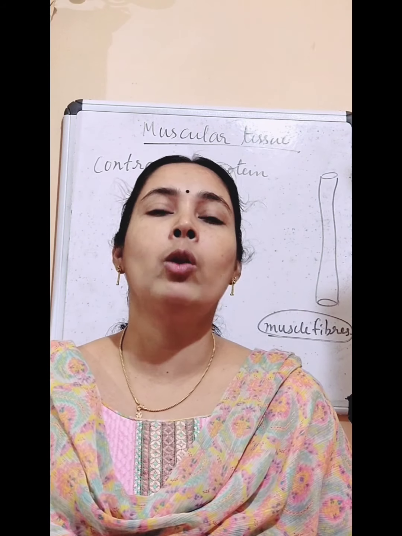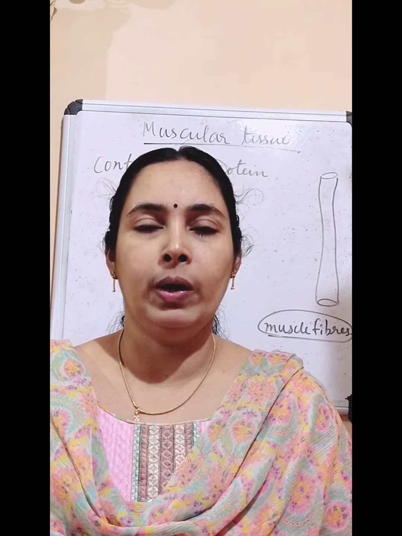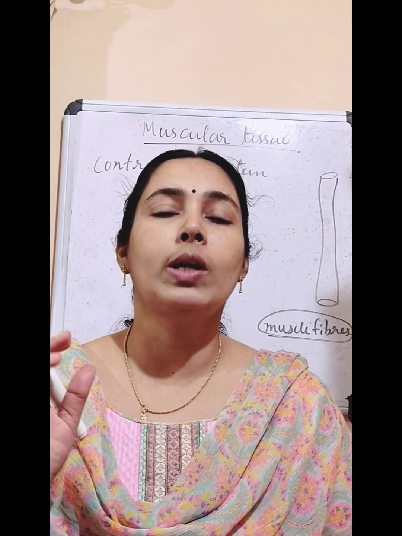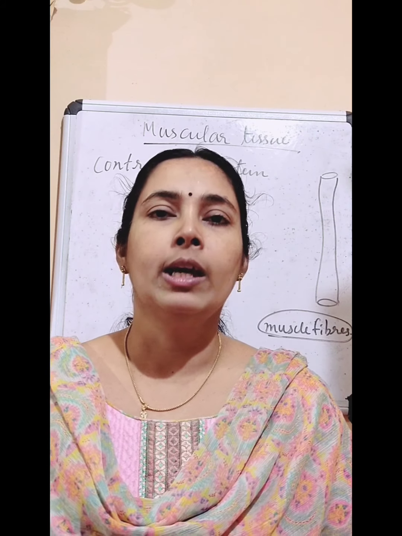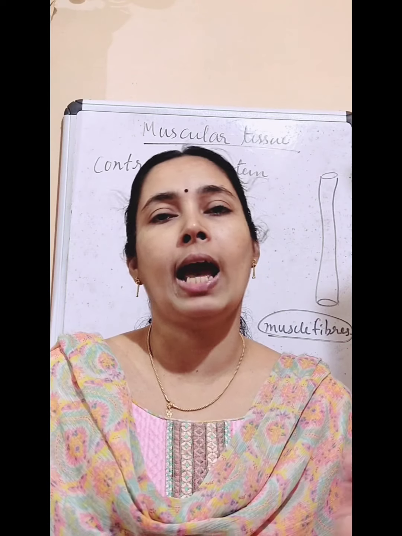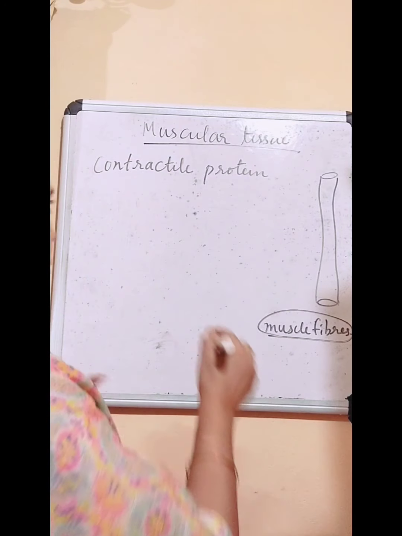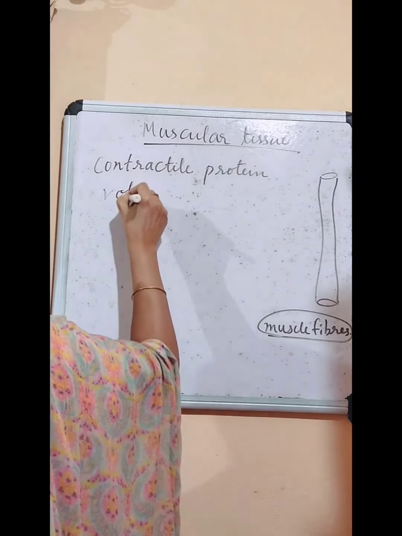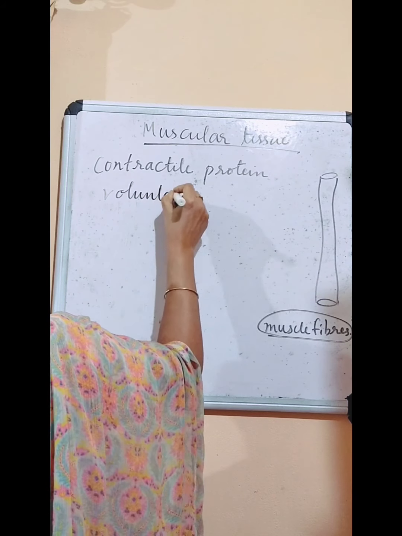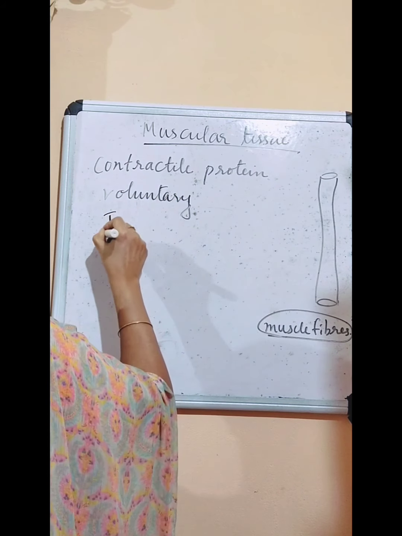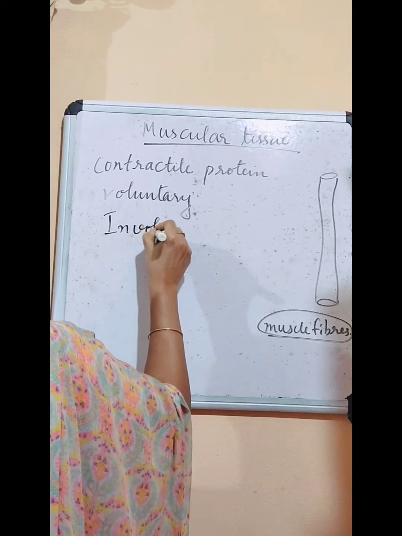And again, when we look at the movement of our body, we can see there are two types of movement in our body. That is voluntary movement and involuntary movement. So which are the two types of movement in our body? Voluntary and involuntary.